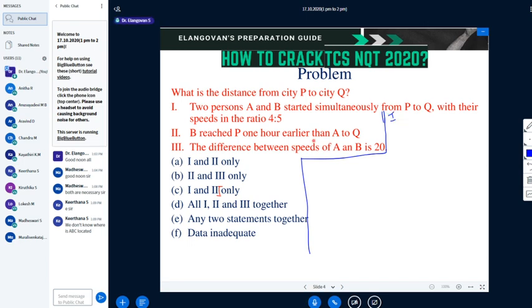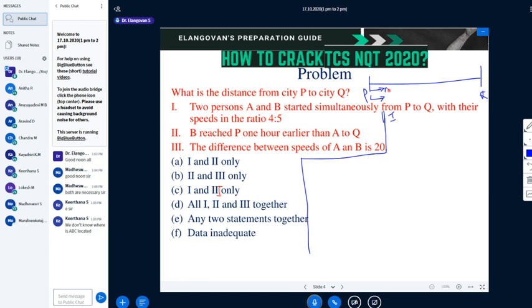As far as the first statement is concerned, two persons A and B started simultaneously from P to Q. If this is city P and this is city Q, what is given in the first statement? Two persons A and B started simultaneously, both starting from P to Q.